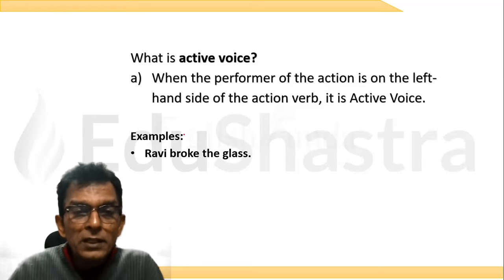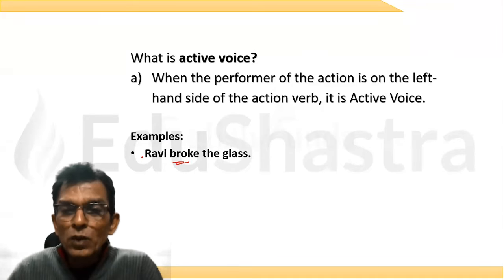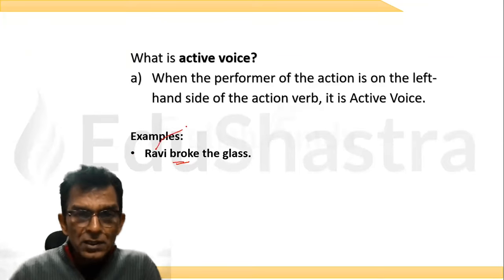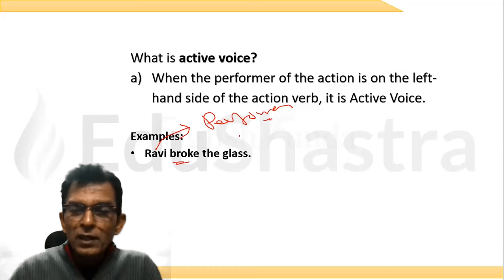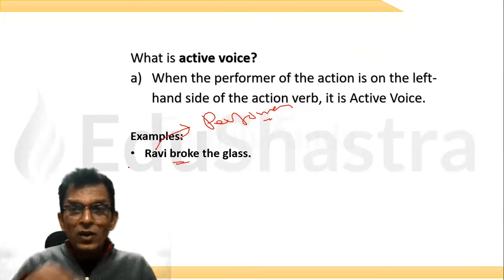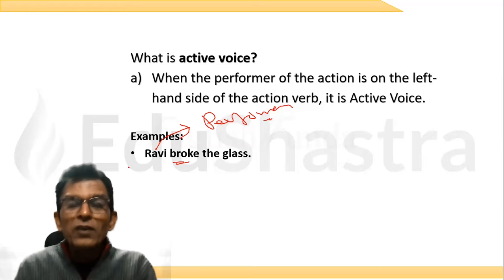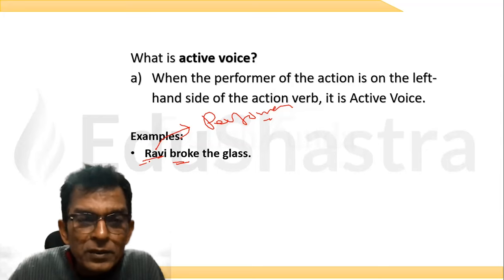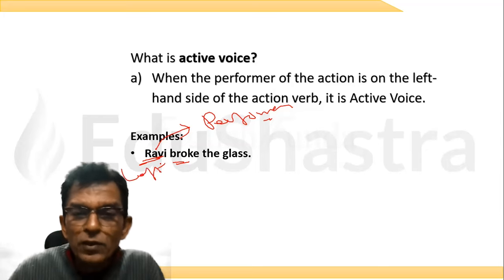The verb in the active voice. Now look at this. Ravi broke the glass. Who is the doer here? Who is the performer of the action? The glass or Ravi? Sir, it is Ravi, sir. The performer of the action is Ravi. And Ravi is to which side of the verb? Left hand side or right hand side of the verb? The performer is sitting on the left hand side of the verb, very good.